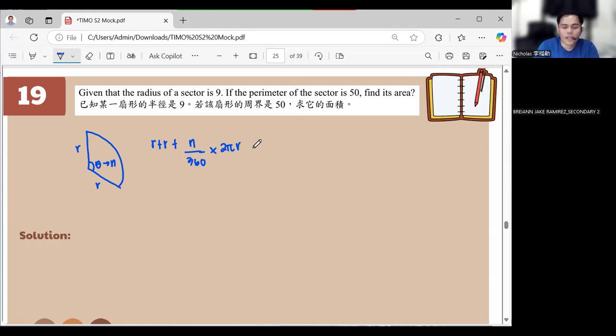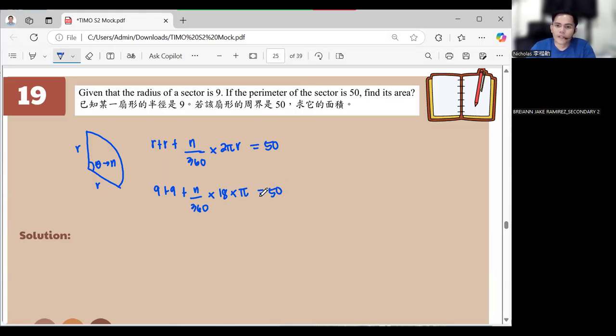So the perimeter of this sector is equal to 50, okay? Now, R plus R is 9 plus 9, plus N over 360 times 2 times R, which is 18, times pi is equal to 50, right?